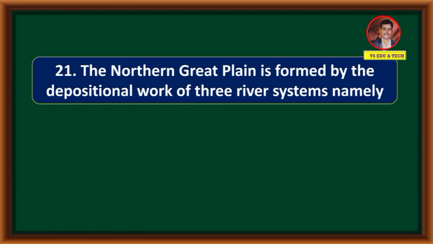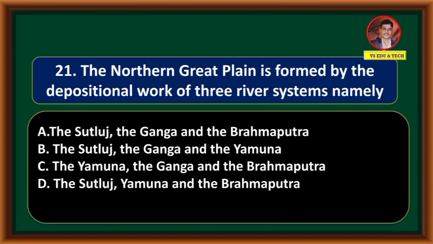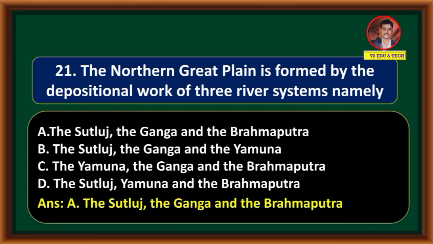The Northern Great Plain is formed by the depositional work of three river systems, namely the Sutlej, the Ganga and the Brahmaputra. The Sutlej, the Ganga and the Yamuna. The Yamuna, the Ganga and the Brahmaputra. The Sutlej, Yamuna and the Brahmaputra. Correct answer is option A, the Sutlej, the Ganga and the Brahmaputra.